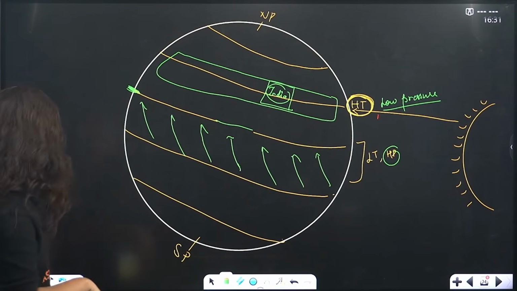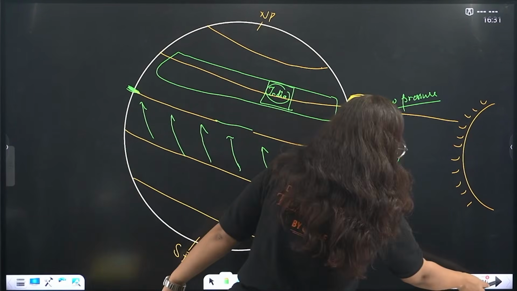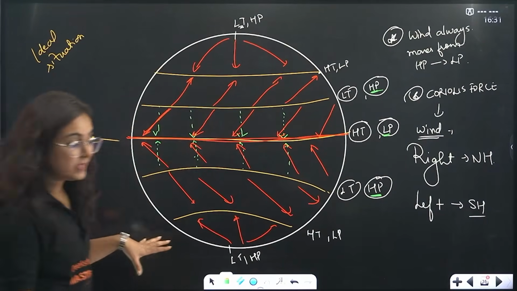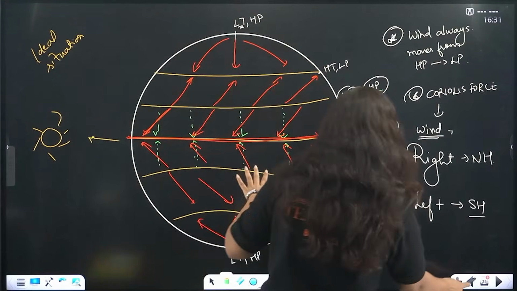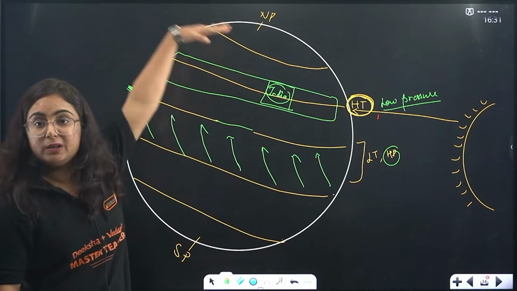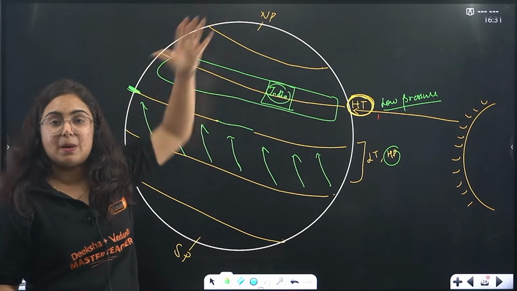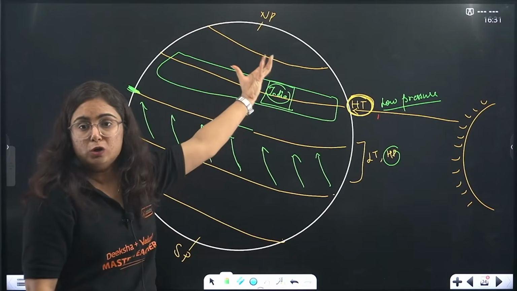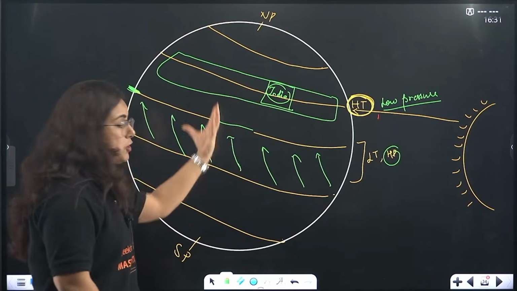See, previously the sun was at the equator, and the movement of the wind was likewise. But now suddenly the condition changed as the sun moved towards the Tropic of Cancer, extreme summer season in India. The wind started moving from south to north, from high pressure to low pressure.